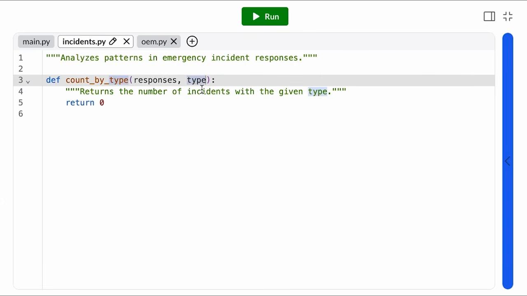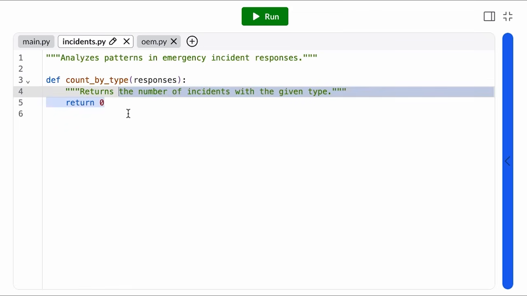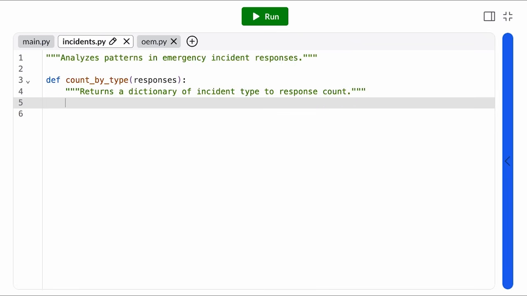And two, if I call this function once for 30 different types, then I'll be iterating over my dataset 30 separate times. And that sounds pretty inefficient, especially if my dataset gets larger. Instead, this feels like a good use case for a data transformation. That is, I iterate over my dataset just once, and I convert it to a more useful data structure. In this case, I might want a dictionary that maps the type of incident to a count of the number of incidents.